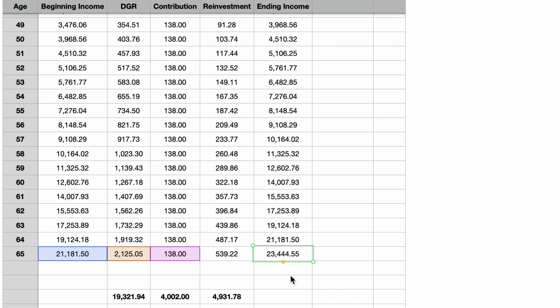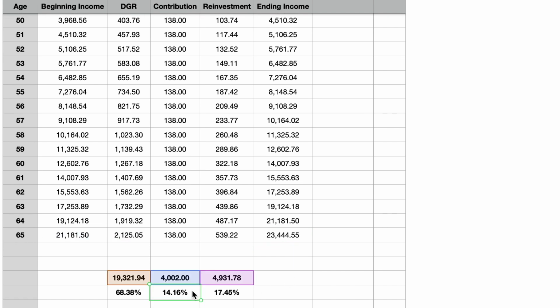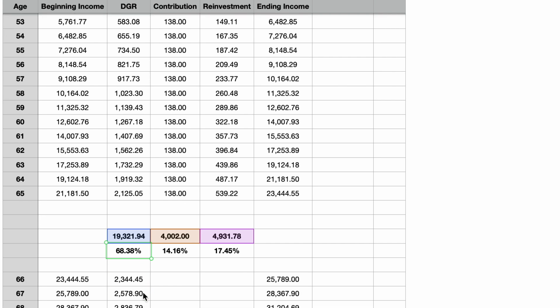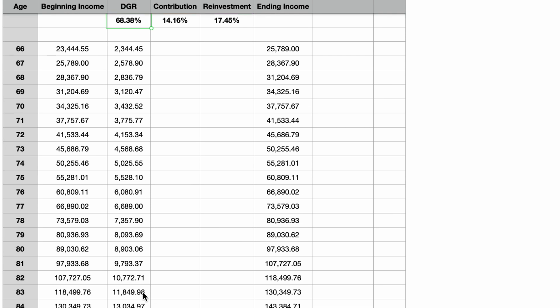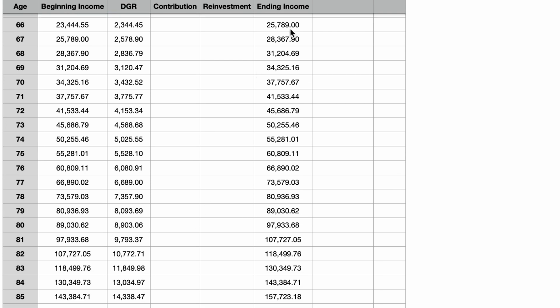My contributions will account for about 14% of the final dividend income produced by this portfolio, which means that the other 86% of the dividend income will be a direct result of dividend increases and reinvestment. Dividend increases are the primary factor of dividend growth for this portfolio, accounting for about 68% of the final projected dividend income. Should I live to age 85, which is 20 years into a standard retirement period, the annual dividend income produced by this portfolio could climb from about $25,000 per year at the beginning to about $157,000 per year in the final year. That's a pretty sizable change in the annual dividend amount.